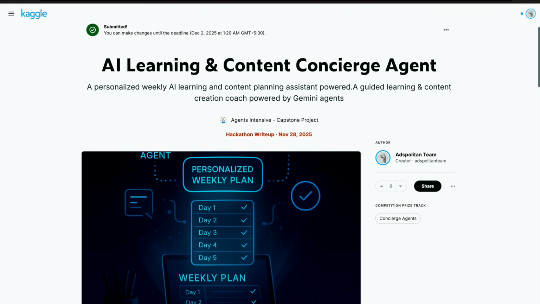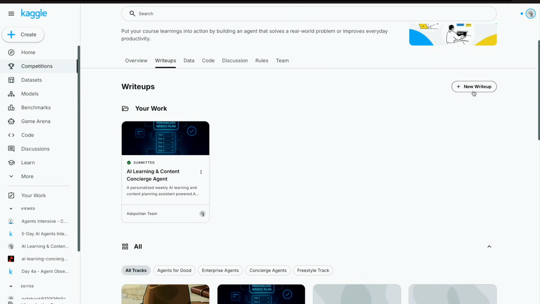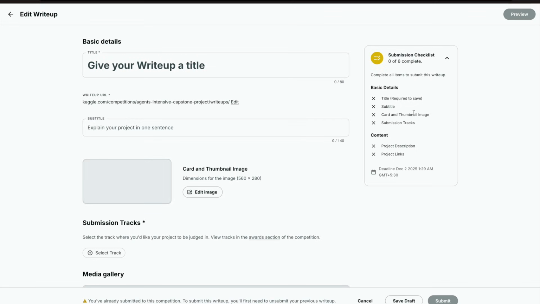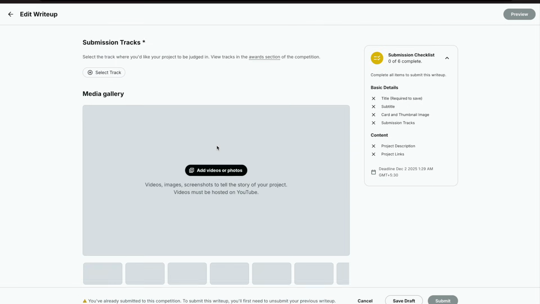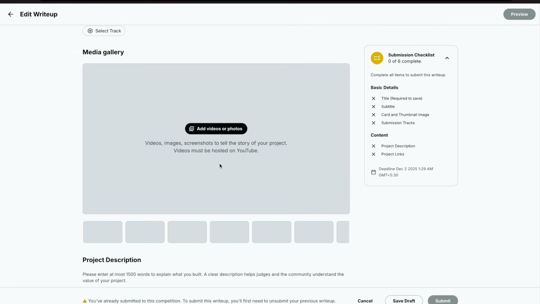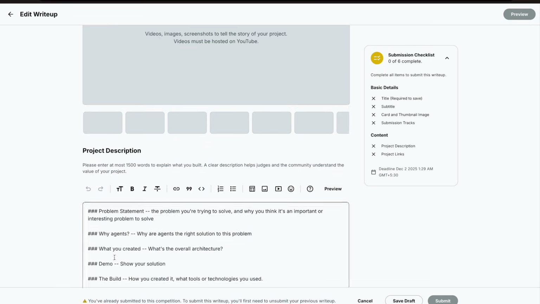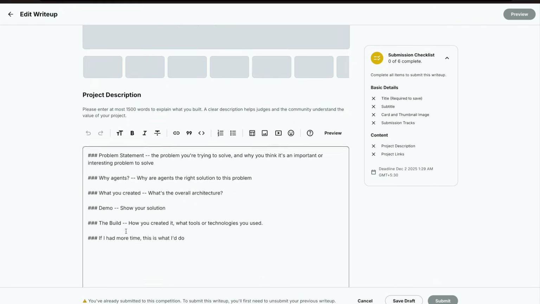Okay, let me just do it this way. Let me show you the draft first. So you have to click here on the top right, and it says create new write-up. Over here you will see you have to write the basic details like the title, then explain the subtitle of it, put a thumbnail, and select the track, which one you're going with, and then you have to add the photos or videos. We use basically the YouTube video, and other images and screenshots of your code and how it is behaving here in the gallery. Next, you have to use almost 1500 words, not more than that, to describe your agent, to describe your project, and that should be mostly markup.